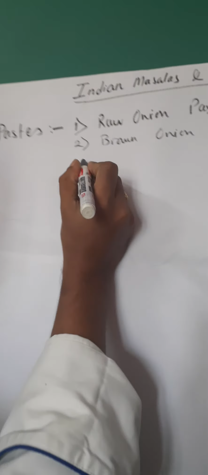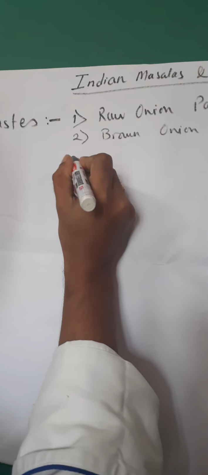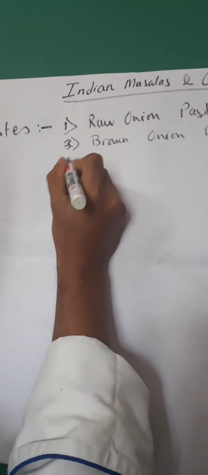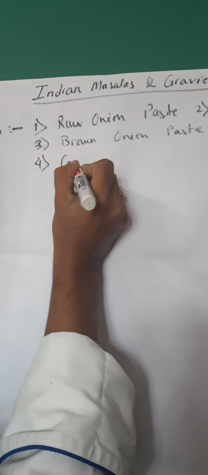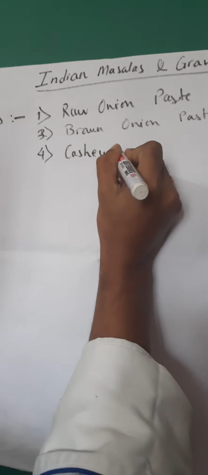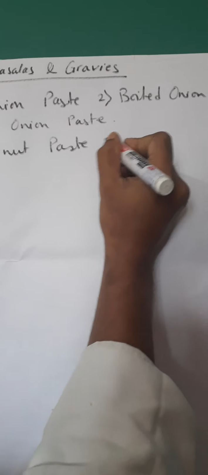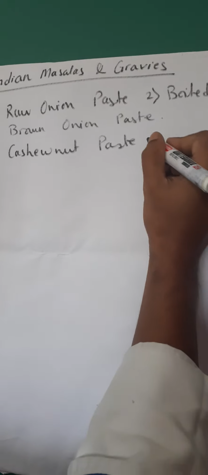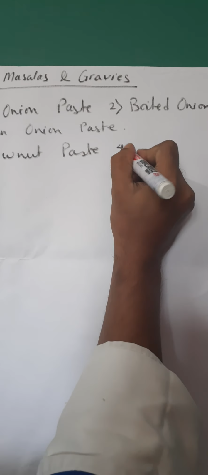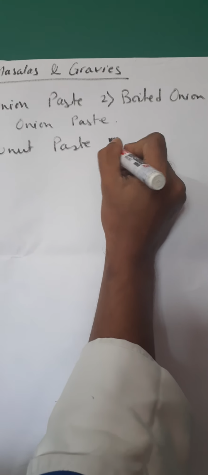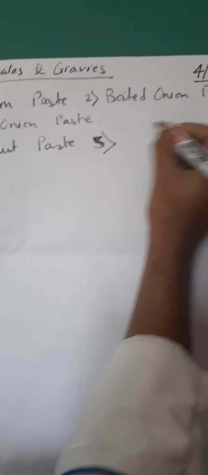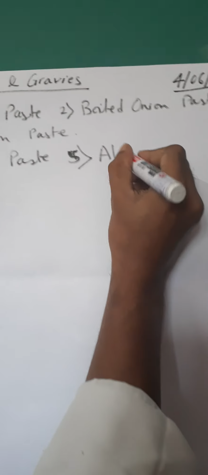Other than that, we have different nuts and seeds pastes. So in the nuts and seed pastes we use cashew nut paste, which is usually used when you are preparing makhni gravy. We have almond paste.